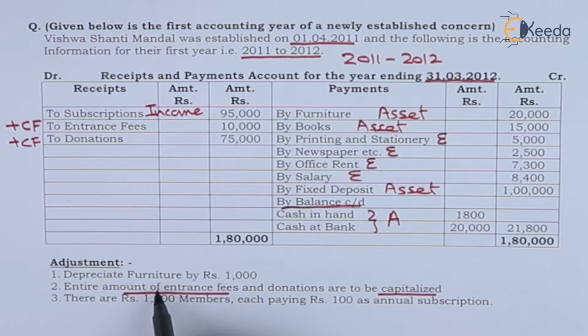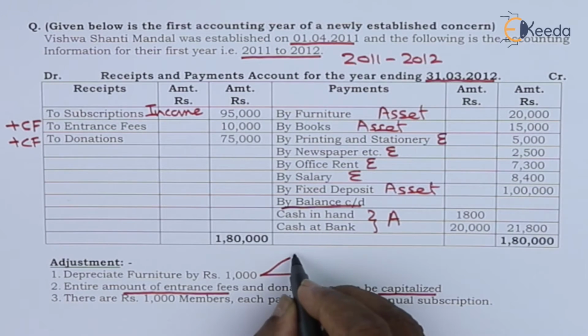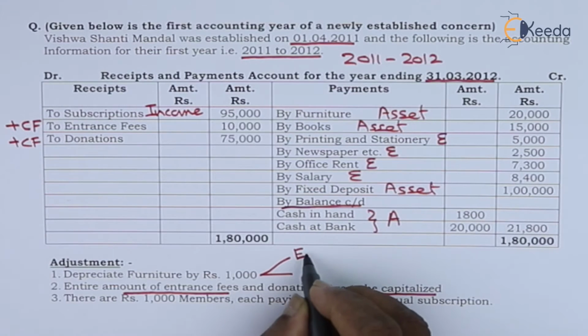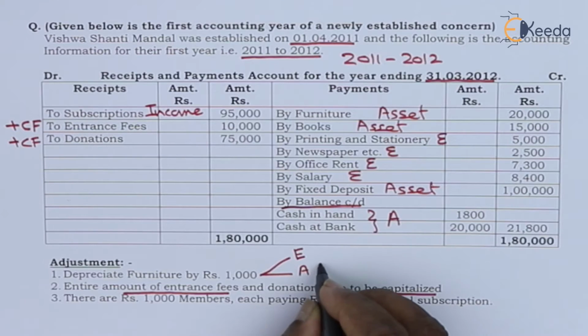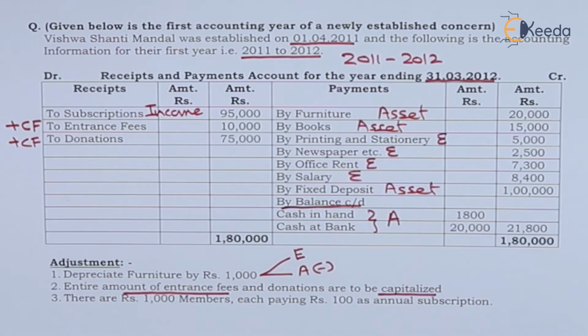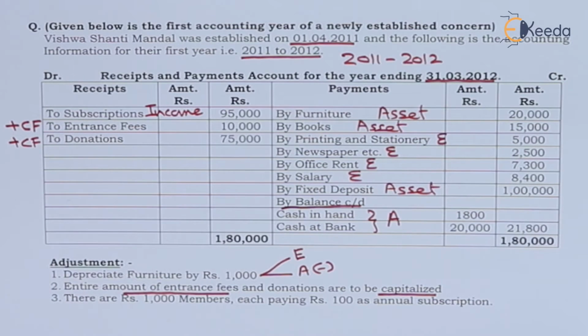First adjustment says depreciate furniture by ₹1,000. So one effect will be expenditure. Second effect, on asset side we are required to deduct this amount of depreciation. Second adjustment, entire amount of entrance fees and donations are to be capitalized. We have already marked that entrance fees and donations will be added to capital fund.